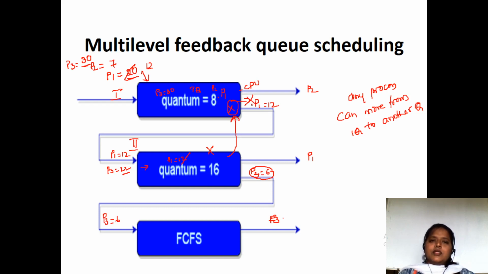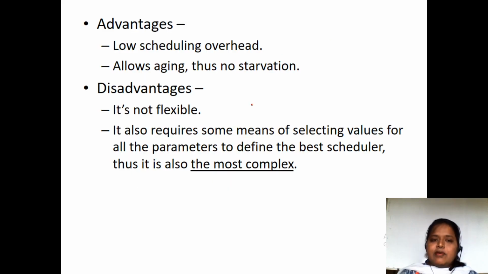This is how the multi-level feedback queue scheduling works. Fine. The advantage is scheduling overhead is going to be less. Why? Because any process can move from any queue to another queue, thus allowing aging and no starvation. But it is not flexible; it requires some means of selecting values of the parameters to define the best scheduler.